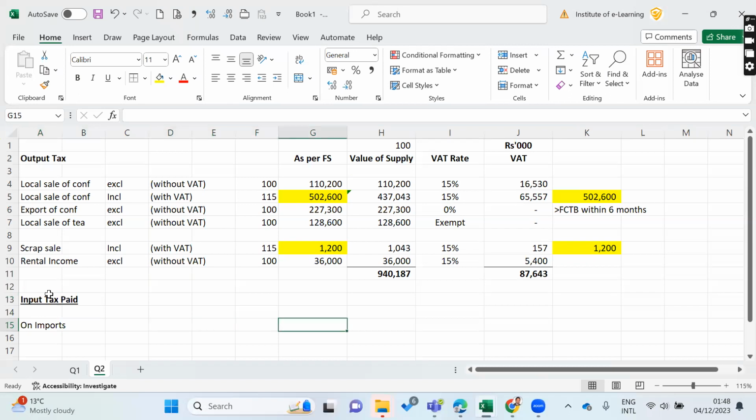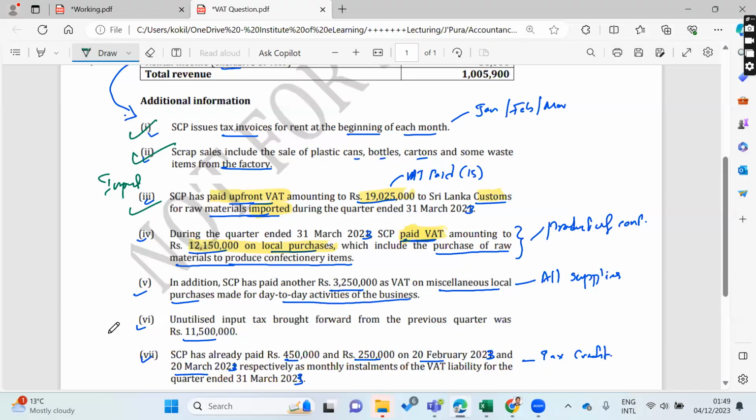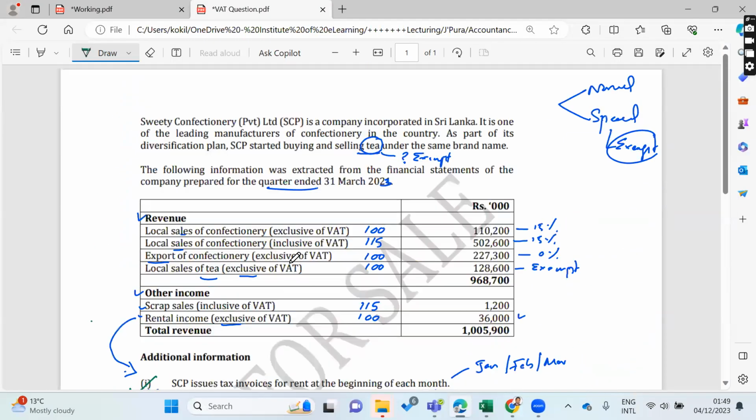Input tax paid on imports, how much? On raw material. Yeah, the section clearly says it belongs to raw material for confectionery, right? Raw material, because they are raw material. Why are they getting raw material? Mainly for confectionery. Because if you look at the section carefully, on the sale of tea, what they are doing is they buy and sell. Buying and selling of tea, right? They do buying and selling.